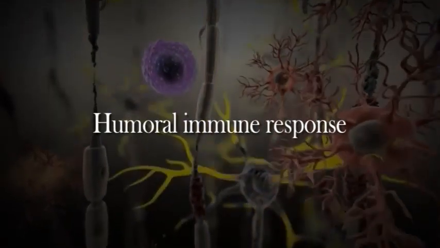Humoral immune response. As mentioned earlier, humoral immunity refers to immunity that can be conferred upon a non-immune individual by administration of serum antibodies from an immune individual. Antibody functions as effector of the humoral response by binding to antigen and neutralizing it or facilitating its elimination. When an antigen is coated with an antibody, it can be eliminated in several ways.